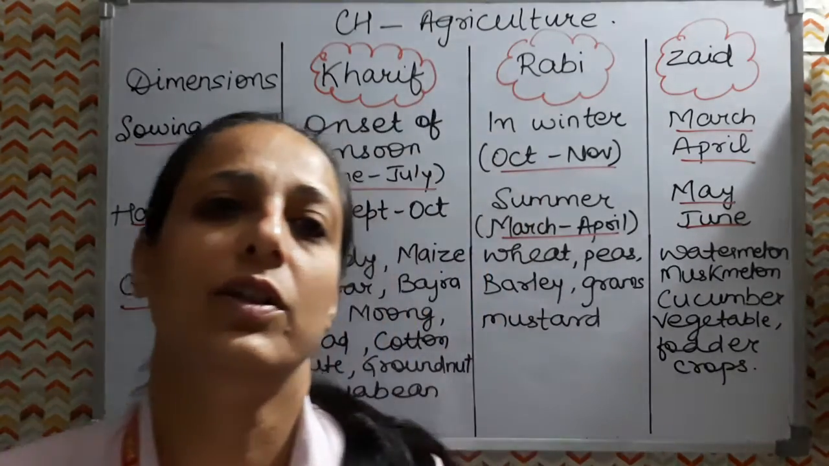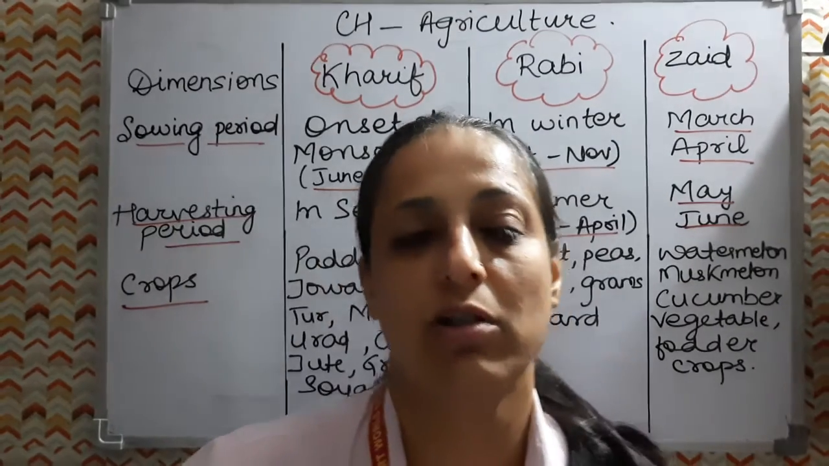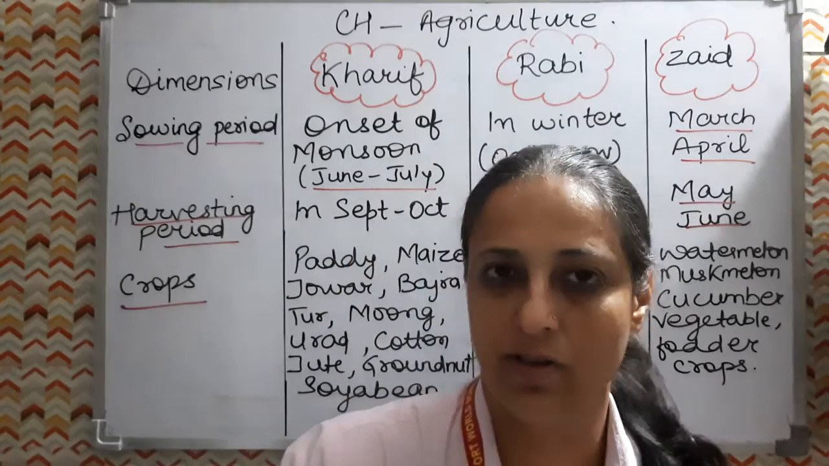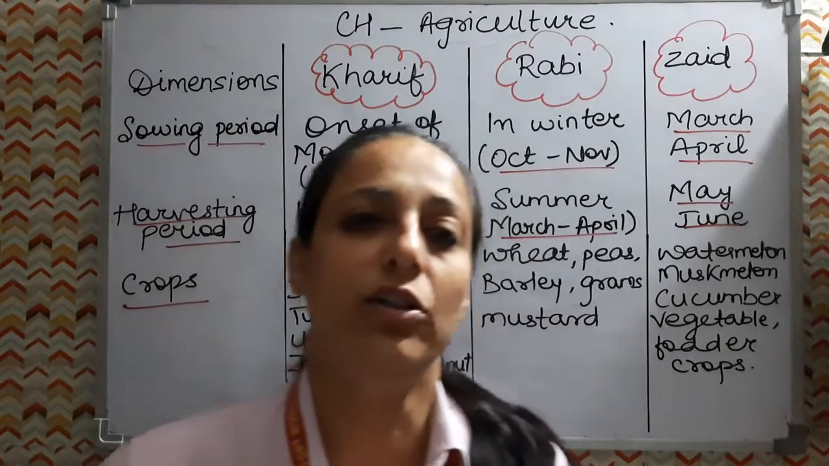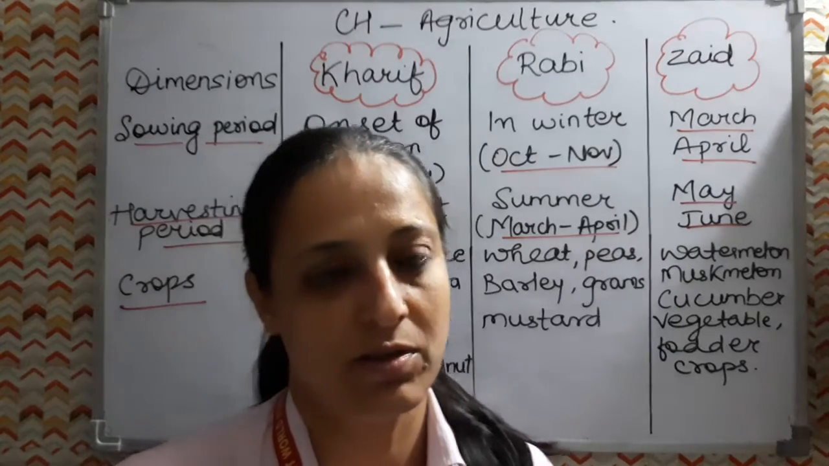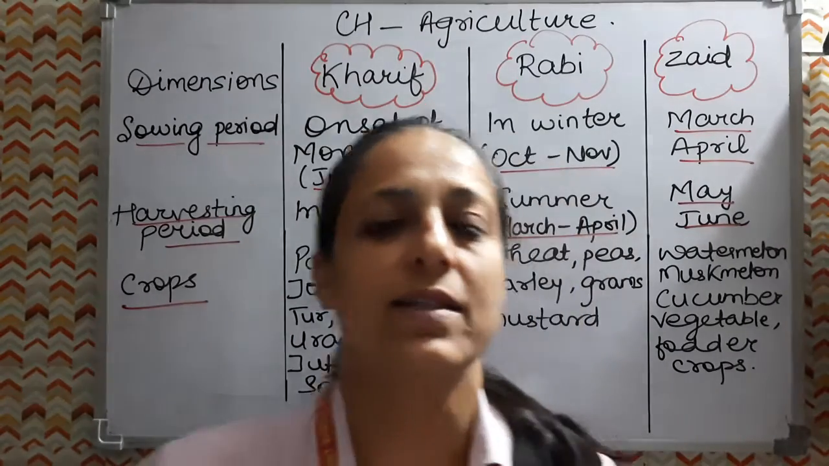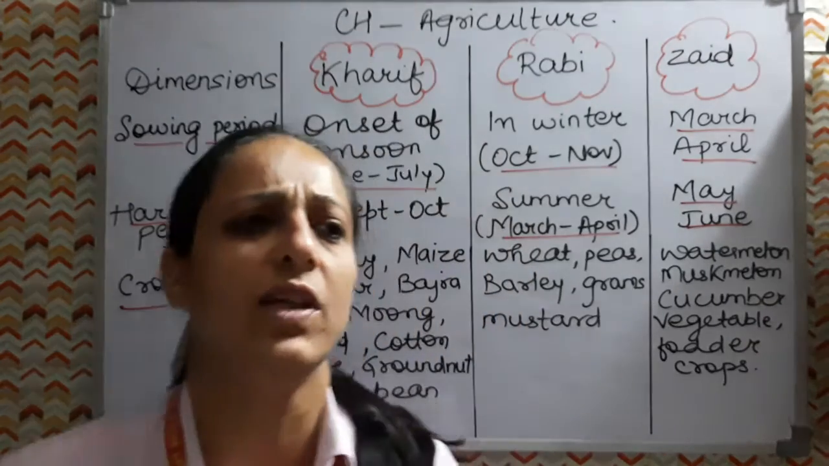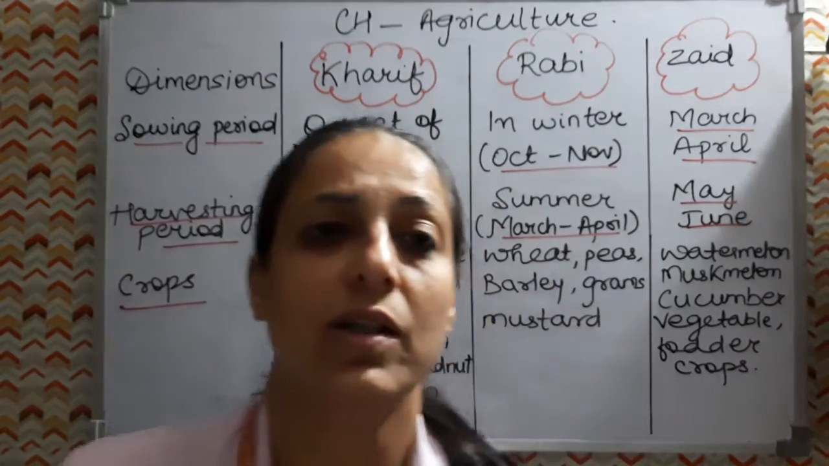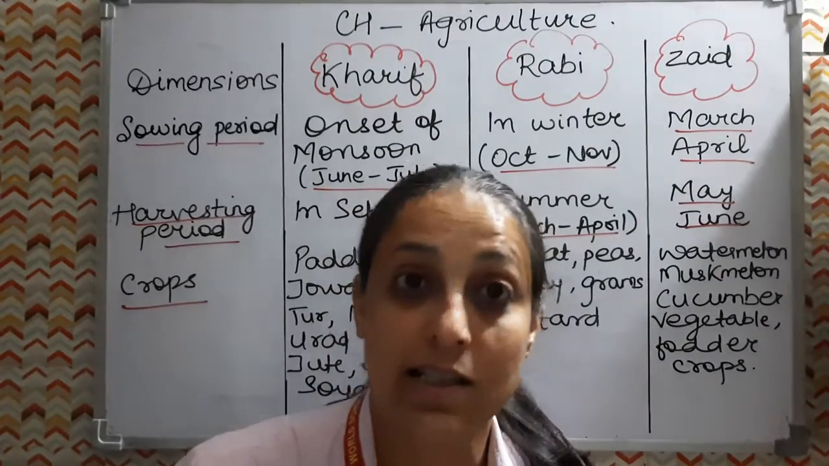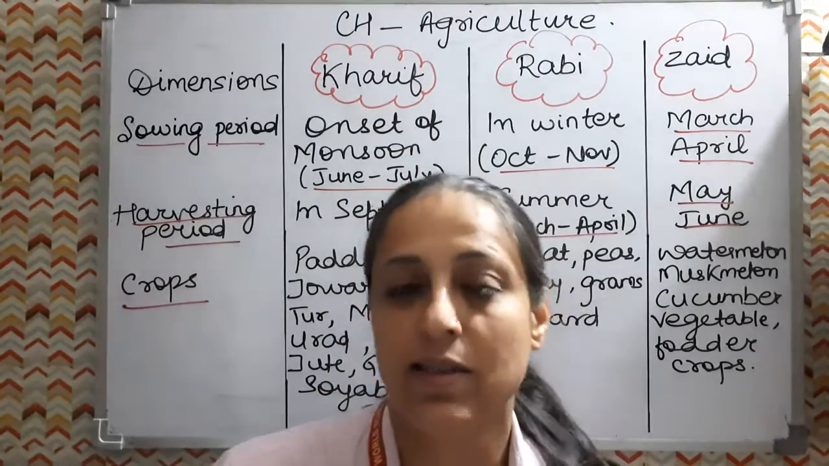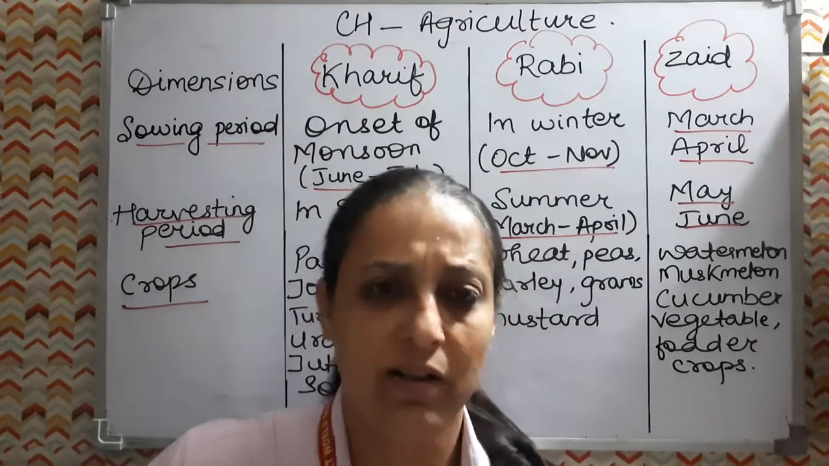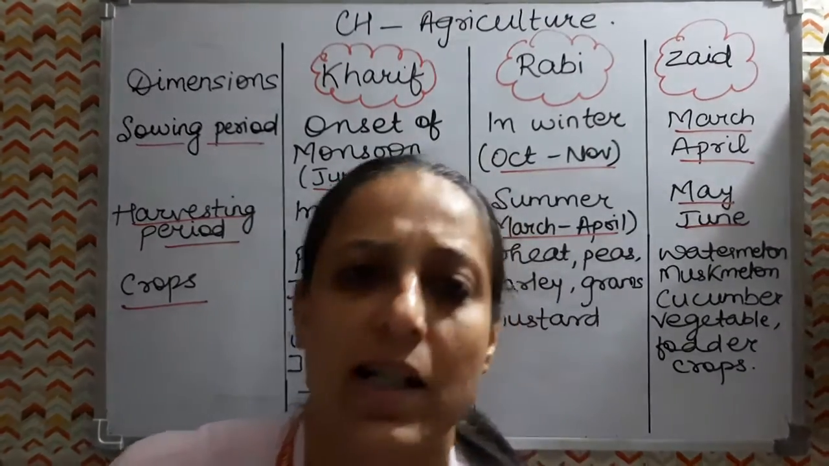If we talk of the climatic conditions, the temperature requirement for rice is above 25 degrees Celsius, and the rainfall required is above 100 centimeters. These are the requirements for rice. Then the regions where most of the rice is grown in our country are the northern plains, the northeast states, and the coastal plains, wherever there is fertile alluvial soil, and in the delta region.